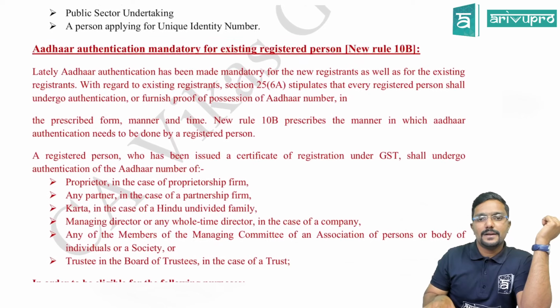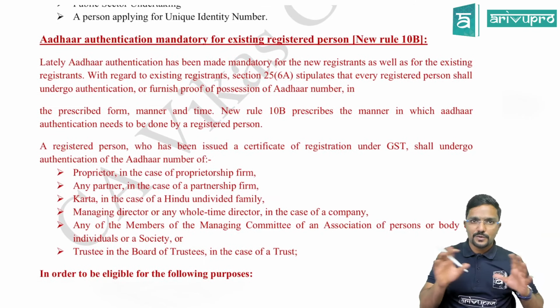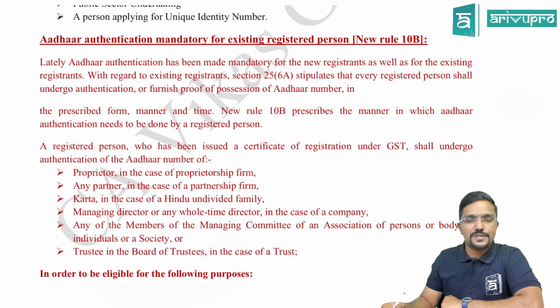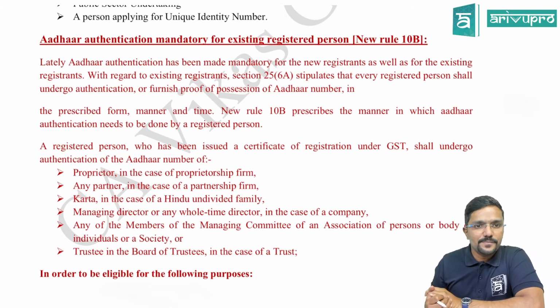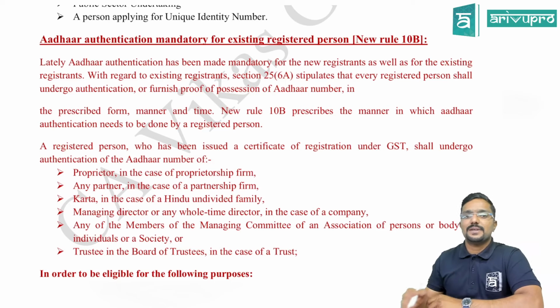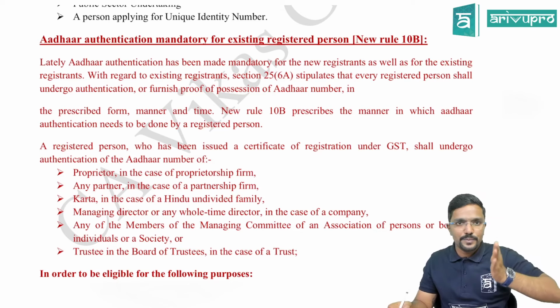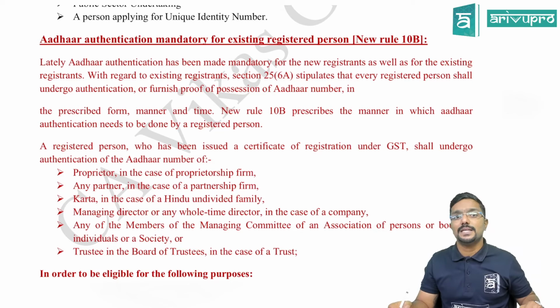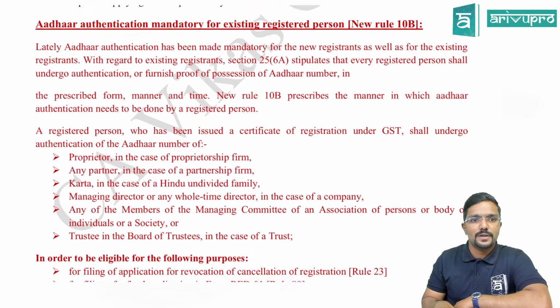Yes, sir. Now the new rule. So this is completely a new rule for which you have to refer this amendment material only to study. So that is why I have completely highlighted it in red color. What is it? We will see. Aadhaar authentication mandatory for existing registered person. Existing registered person means who has already obtained the registration. He has already obtained the registration, but he has not done Aadhaar authentication. So new rule 10b will explain about this.